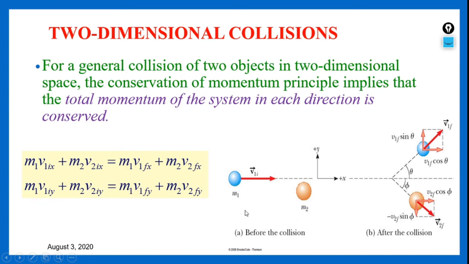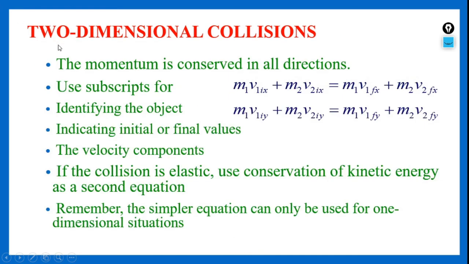So this is before the collision, if you observe. m1 is approaching m2. So we have to consider the velocities along the x direction as well as along the y direction. Hence they have been divided in this way. After the collision they may move in this direction, hence I have shown this with a figure. The momentum should get conserved in all directions. That means total momentum before collision in x direction should be equal to total momentum after collision in x direction. In the same way, total momentum before collision in y direction should be equal to total momentum after collision in y direction.